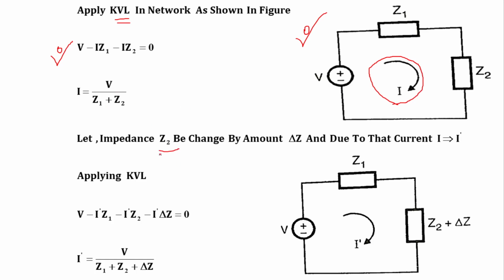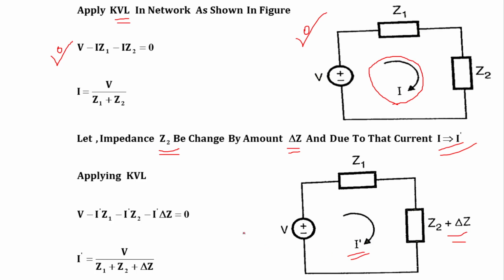Now I have already told you that impedance Z2 is changed by the amount delta Z, and due to this change in impedance, the series current, that means the loop current, is changed from I to I dash.